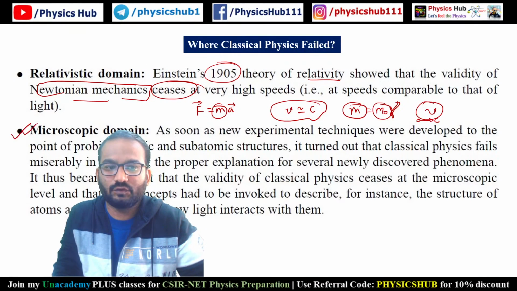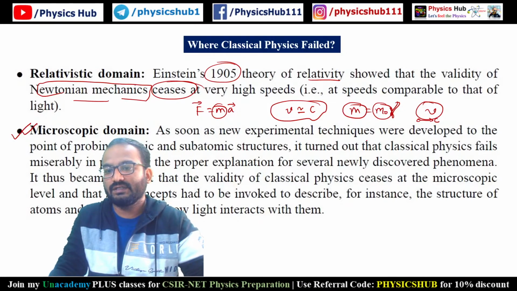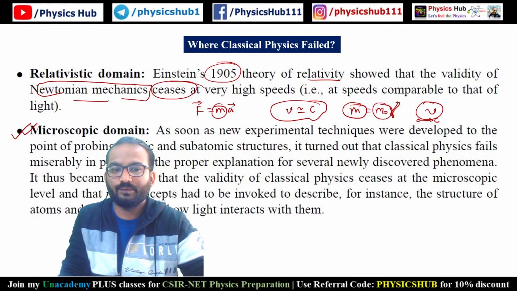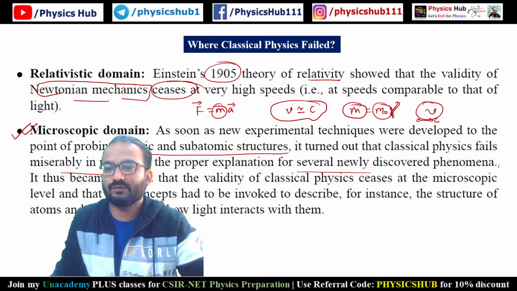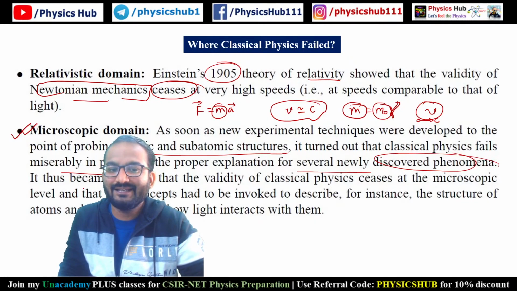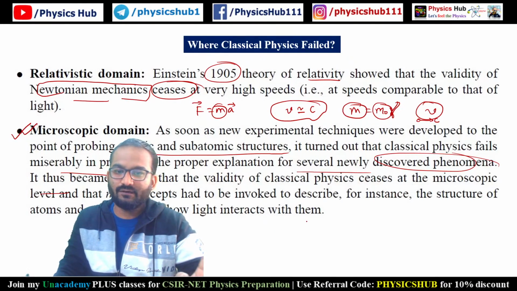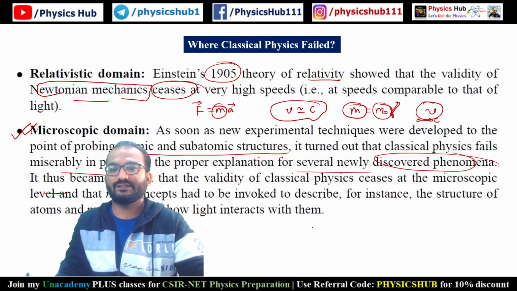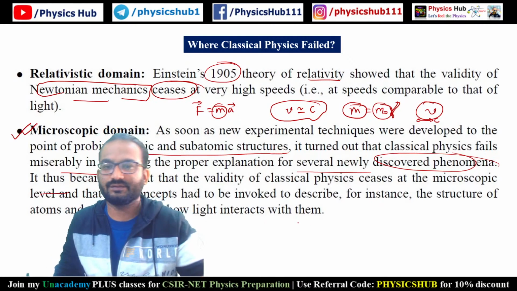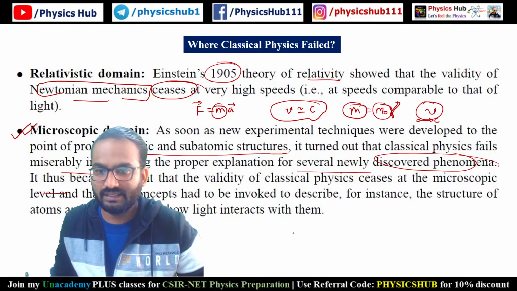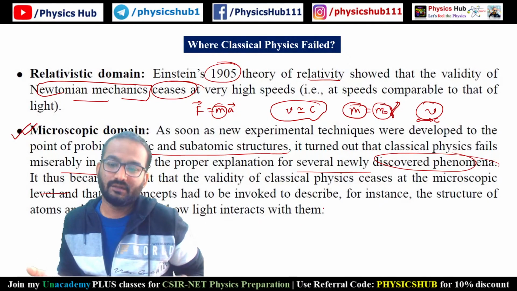Now in case of microscopic domain, as soon as new experimental techniques were developed to the point of probing atomic and subatomic structure, it turned out that classical physics fails miserably in providing the proper explanation of several newly discovered phenomena. What are those? So it became evident that the validity of classical physics ceased at the microscopic level, and new concepts had to be invoked to describe these phenomena. One of these is black body radiation. Black body radiation could not be explained using conventional classical physics. There we have to take up some approach of quantum physics.